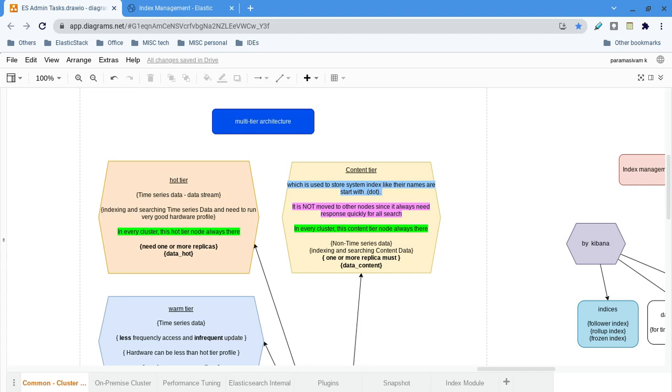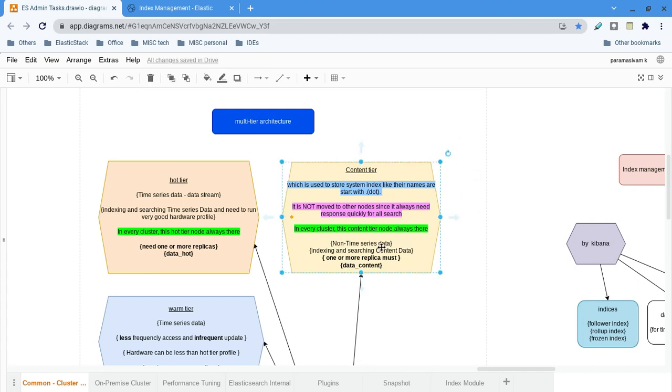In earlier terms, we called it lookup data, static data, or reference data. That's how in RDBMS we have static tables, reference tables, or lookup tables. That's a kind of static data or configuration data, which has to be populated based on the key. So that is content data, wherever you need those kinds of lookup data.